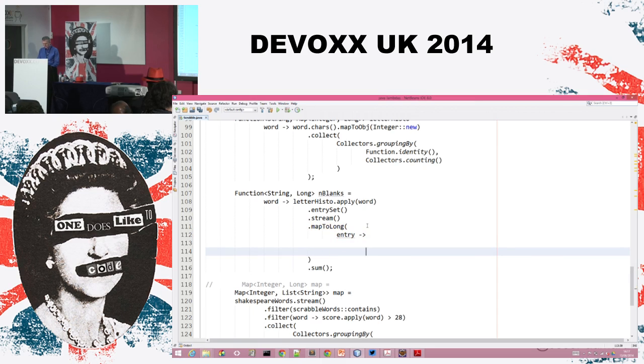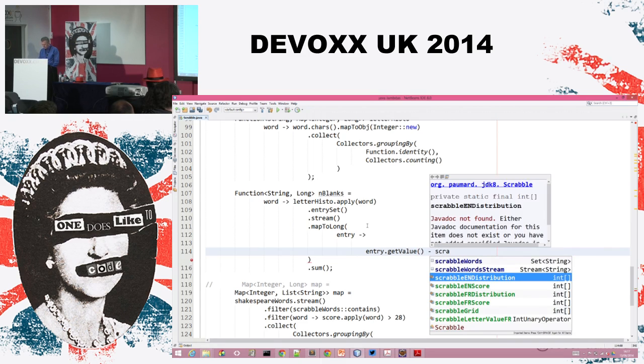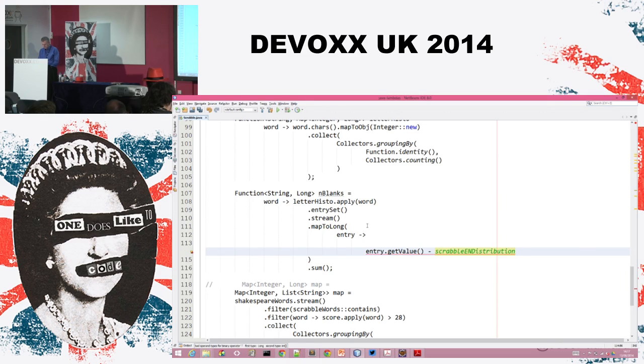The entry dot get value, which is the number of this letter I need to use to write this word, minus the number of letters effectively available in the Scrabble game. So this is the Scrabble. I've got another array for that, Scrabble distribution, and I need to pass the right value, so it's entry.getKey minus A, same trick as above. Then if I need, for instance, 2 z, entry.getValue will be 2. And I've got only one z available, so this will be 2 minus 1, this is 1.